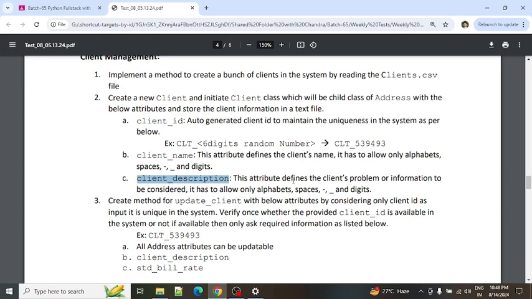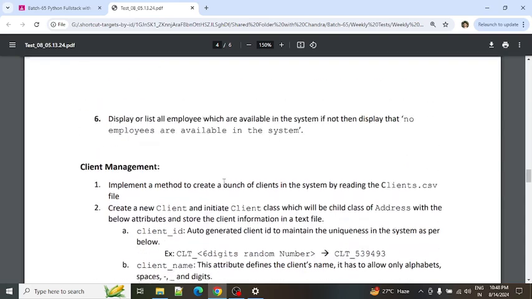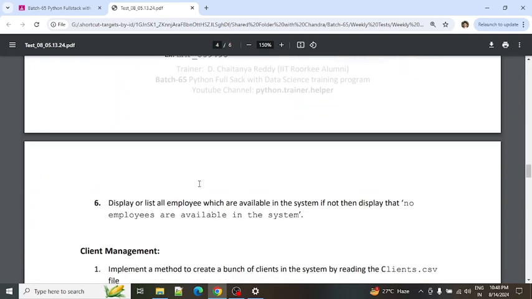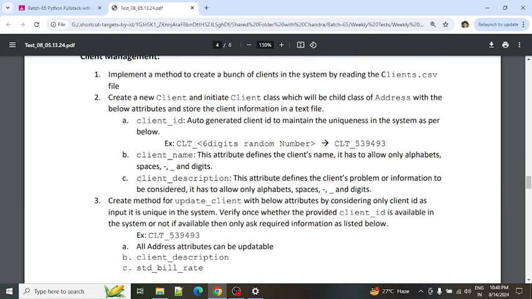That is one check, 500 or 1000 characters. It should not exceed more than 1000 characters. I'll just add that information as well in the client description. So after this client description, we will be having the client address. Similarly, where we discussed the employee address, we will be having the client address as well. Here, after this client description, I'll just add the client address as well. The client address is one of the attributes for the client class, and that attribute is referring to the address object. Okay. Next, coming to the third point.